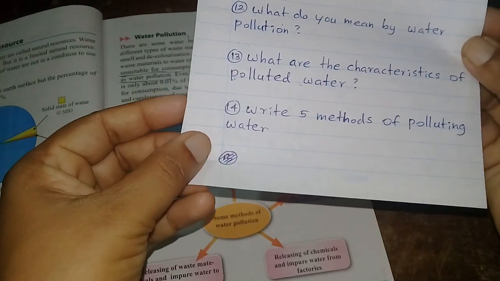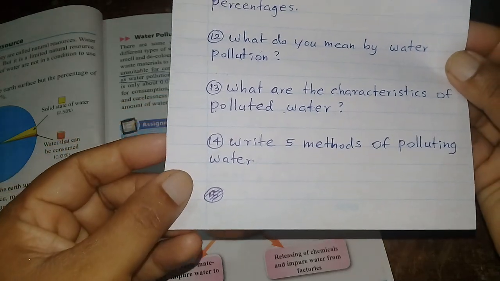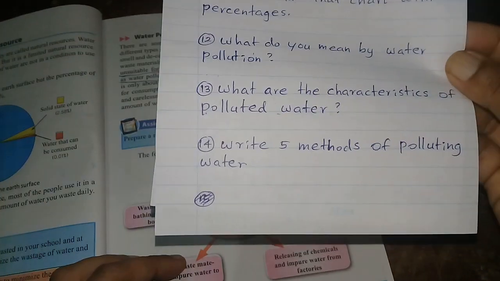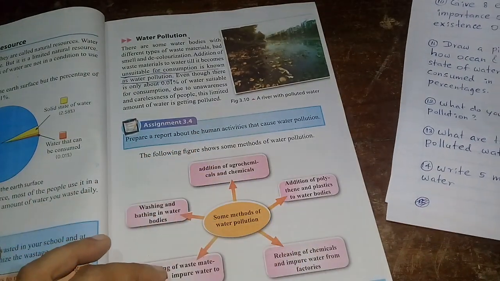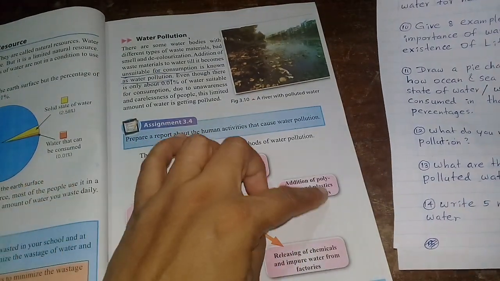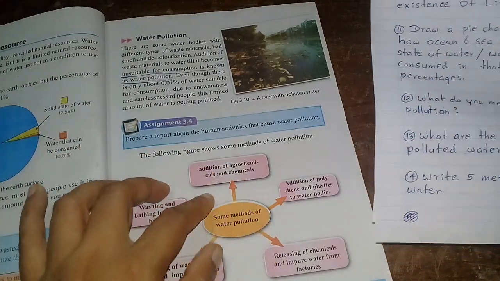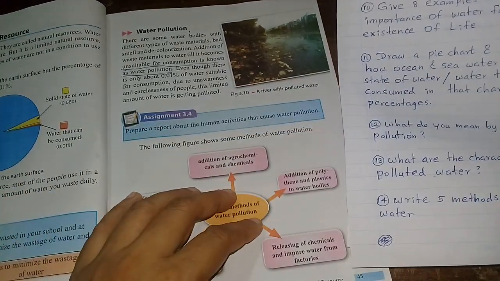Question 14. Write 5 methods of polluting water. Here you can write, in this page now, page 45, they are having some methods. You can write those 5 methods.